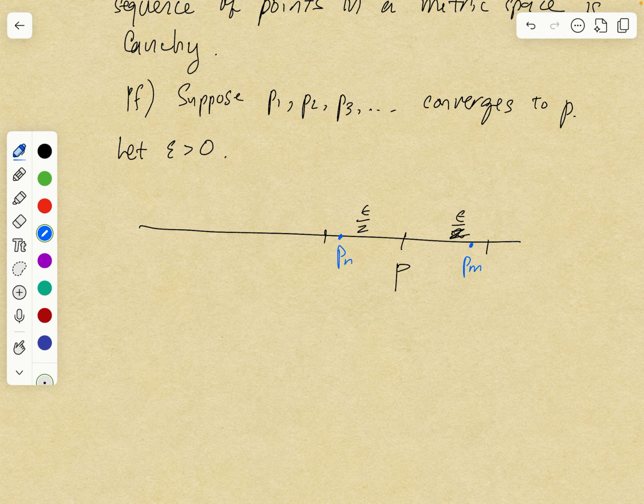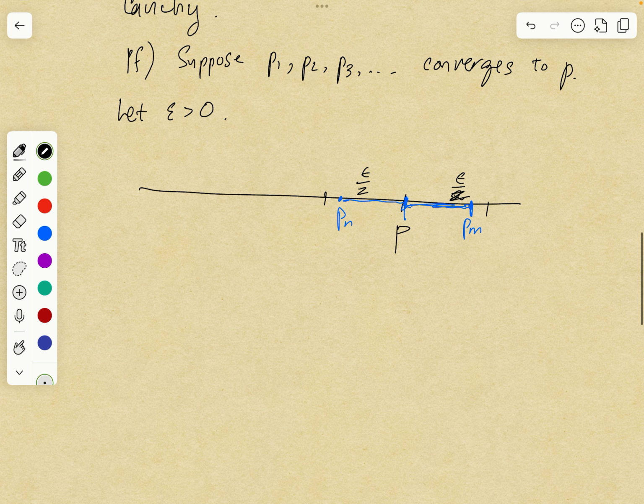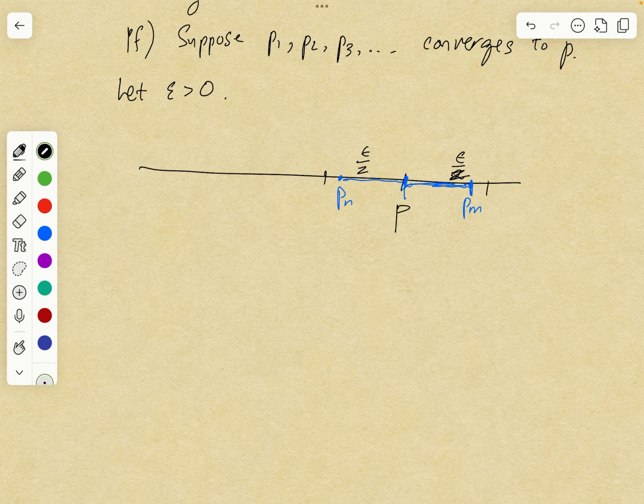Epsilon. So the idea is to use the triangle inequality: P sub n is within epsilon over 2 of P, and P sub m is within epsilon over 2 of P, so the distance between P sub n and P sub m must be at most epsilon. That's the idea of the proof.